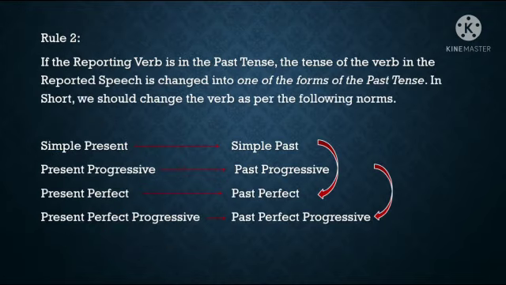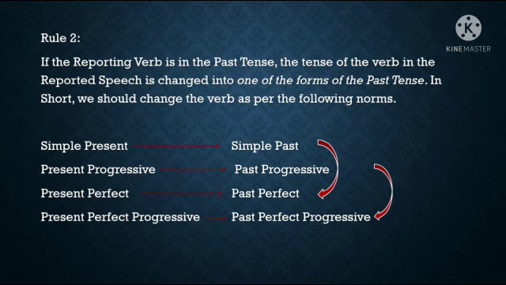Rule number 2. If the reporting verb is in the past tense, the tense of the verb in the reported speech is changed into one of the forms of the past tense. So we are supposed to change the tense in the quoted speech when we change it into reported speech only when the reporting verb is in the past tense. So as per the following norms, we have to change the tense. When should we change the tense? We should change the tense only when the reporting verb is in past tense.